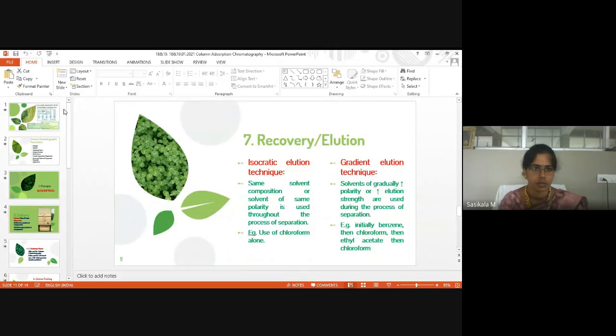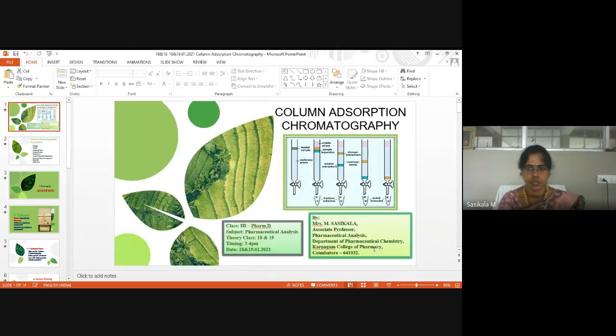Here is the picture of the experimentation part. Clear now about column chromatography? Shall we move on to the next technique?